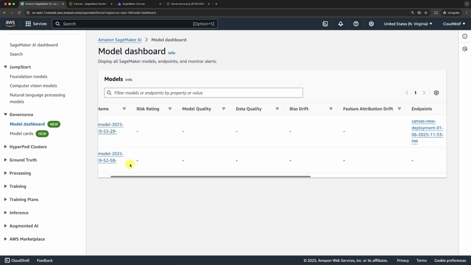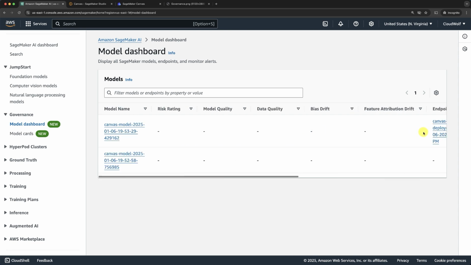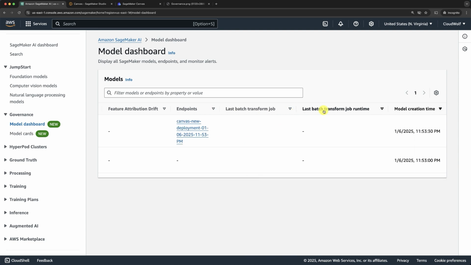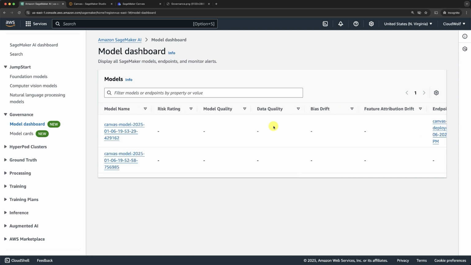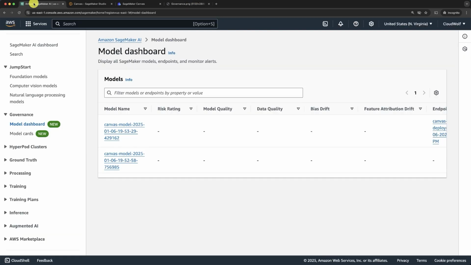I think this is when I started deploying the model, as you can see, and then once the model was deployed in the form of an endpoint, that gave the deployed model 30 seconds later, okay? And so as I was telling you, that's where you can find the features of Clarify and Monitor, such as model quality, data quality, bias drift, feature attribution drift, and some other data. But here I just deployed the model. I haven't used it yet, so I don't have much data, which is why we have nothing here. But there you go. I just want to show you where you can find these features of Clarify and Monitor in the SageMaker AI console.